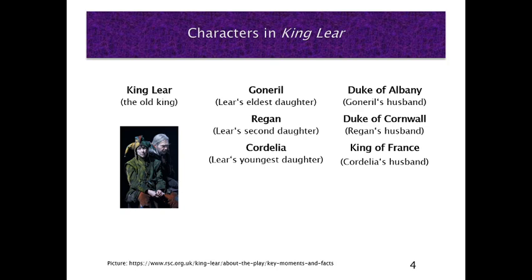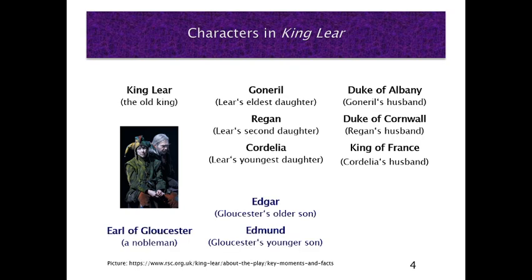When we look at the characters in King Lear, we see a parallel character constellation. On the one hand, we have King Lear and his three daughters Goneril, Regan and Cordelia that are married to Albany, Cornwall and the King of France. On the other hand, we have Gloucester and his two sons Edgar and Edmund. And then there are two other important characters, the Earl of Kent and the Fool.